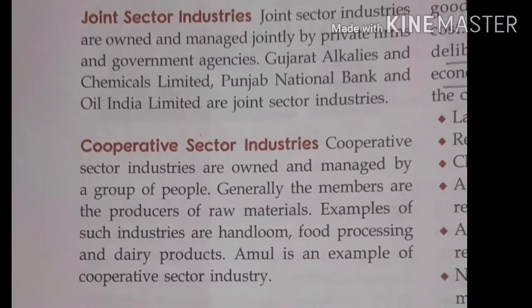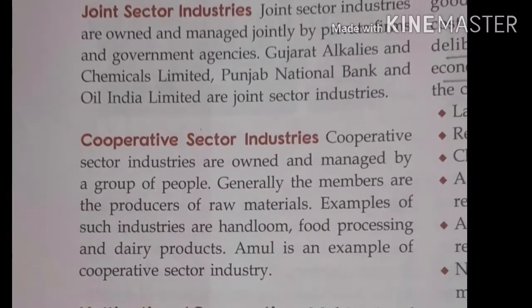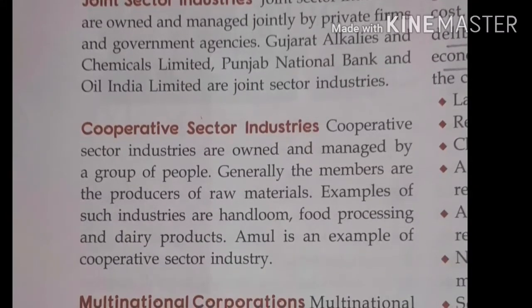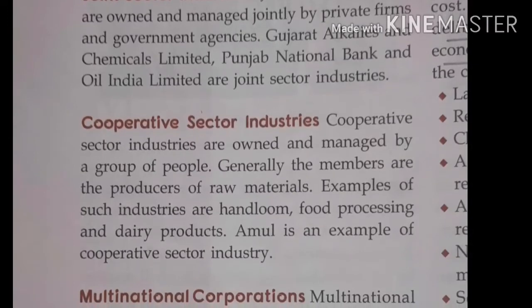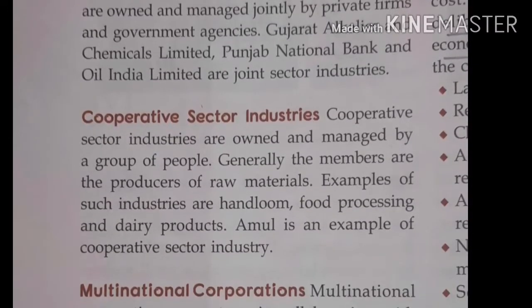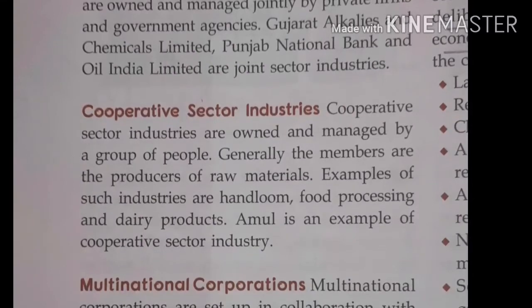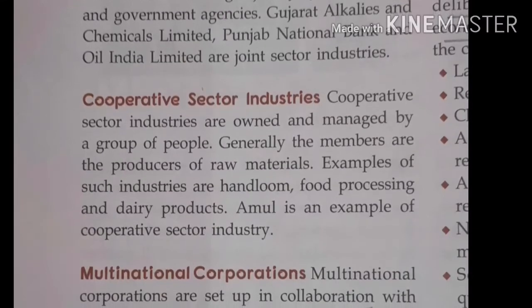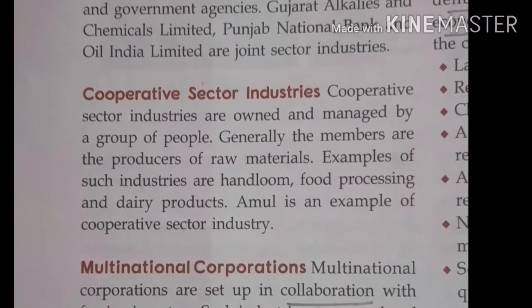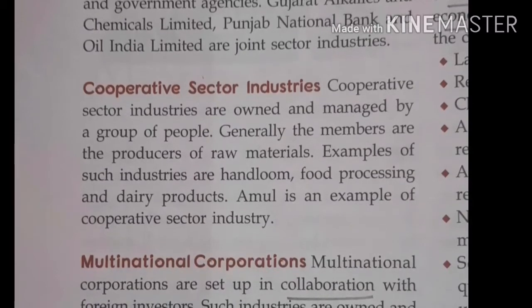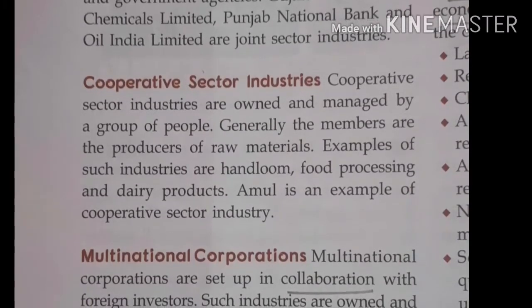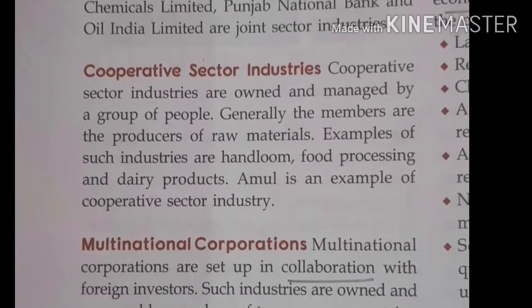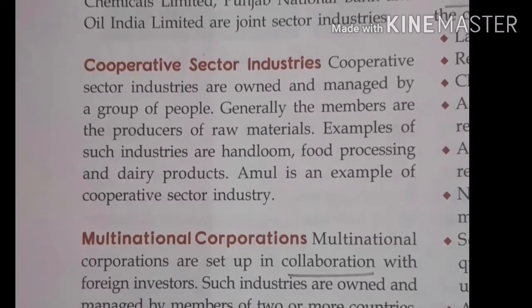Cooperative sector industries are owned and managed by a group of people. Generally, the members are the producers of raw materials. Cooperative means a small group of persons forms it, and the industry is managed by that group. Such industries are handlooms, जो हाथों से बनाए, like baskets, food processing and dairy products that are manufactured, like milk, paneer, butter. Amul is the best example of a cooperative sector industry.